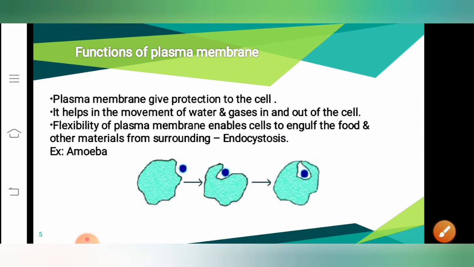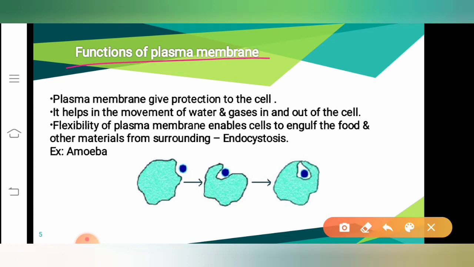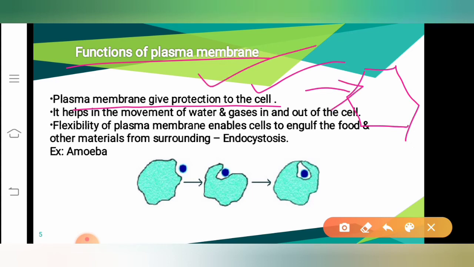Clear? So now finally let us understand the functions of plasma membrane. The plasma membrane gives protection to the cell. You know the cell, right? So this cell has a protection, that is the boundary. That boundary is called the plasma membrane. So plasma membrane gives protection to the cell, and it also helps in the movement of water as well as the gases in and out of the cell.